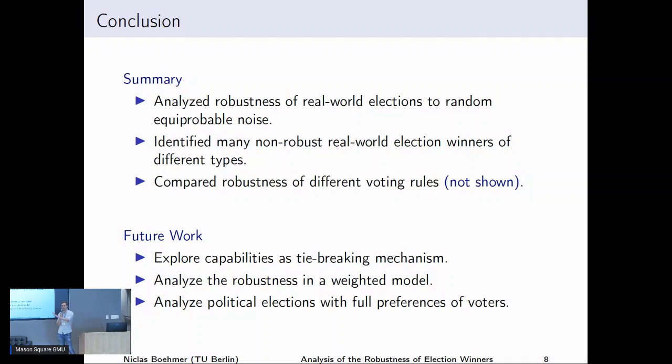Very briefly, to summarize the different voting rules: the more information you take into account from the votes, the more robust is your voting rule. Plurality is, for example, very non-robust. And the more a single swap can matter, the less robust is your voting rule. So if you have large gaps in your scoring vector, this will lead to non-robust results. We also analyzed the Formula 1 elections in a bit more detail because they use different scoring vectors, and it was interesting to observe similar phenomena there. Yeah, thank you very much.